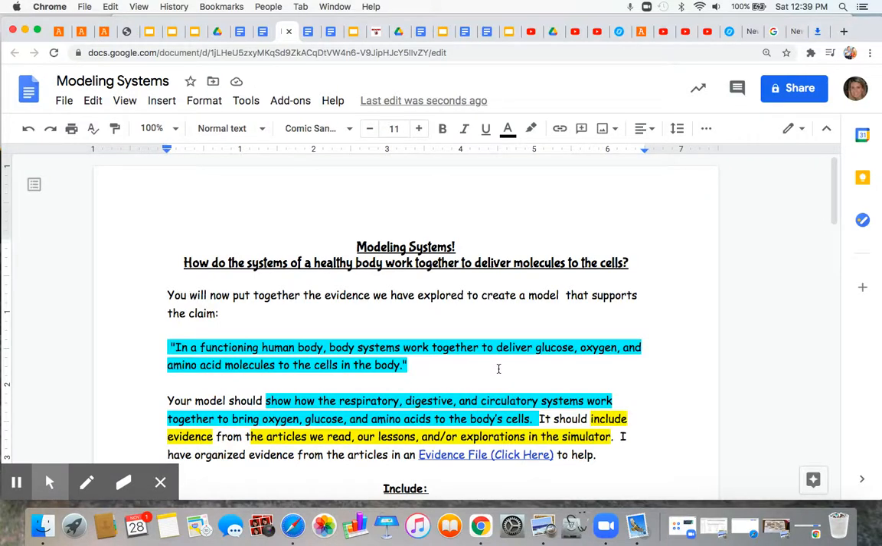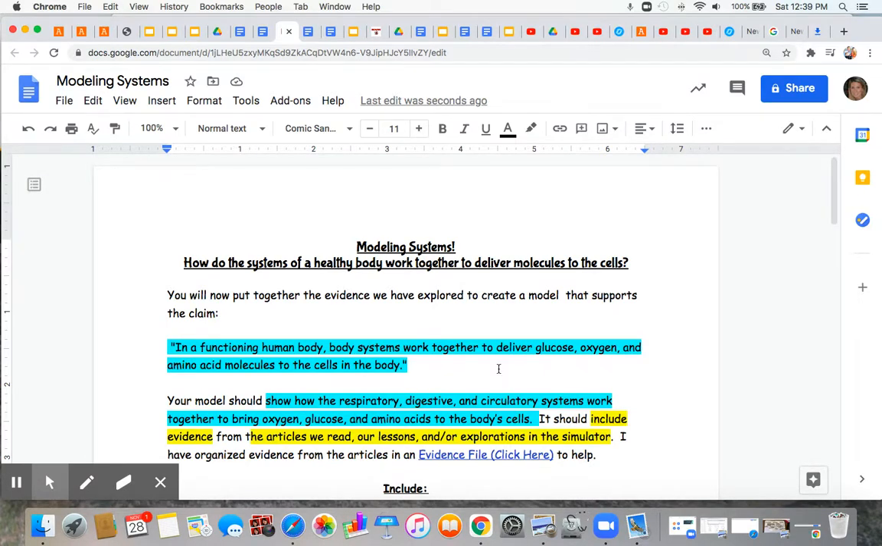Hello! Today we're going to be putting together everything we've learned about how healthy body systems work together to deliver the molecules our cells need in a model. And by understanding how healthy body systems work, this will also help us understand what's happening with Elisa. We know there's something going wrong in her body, and we really need to help.